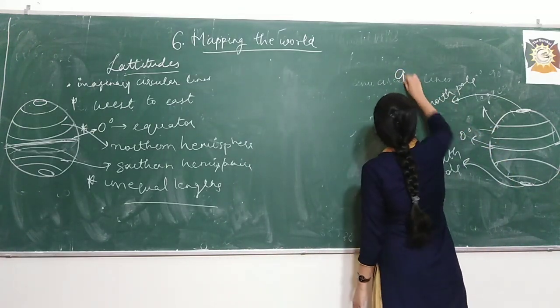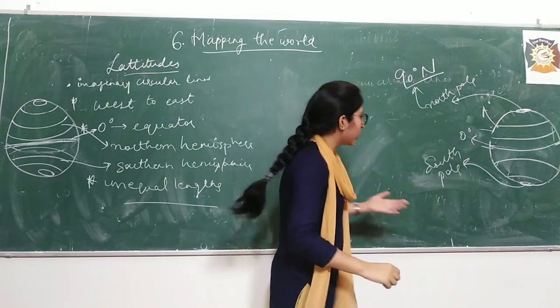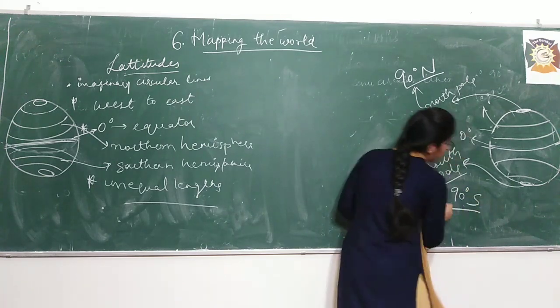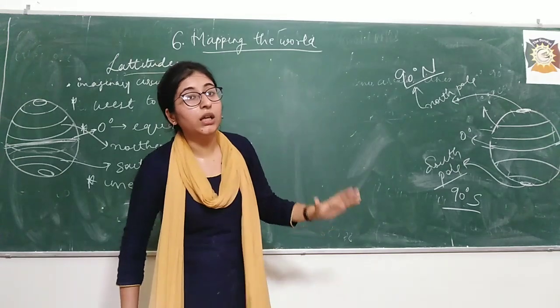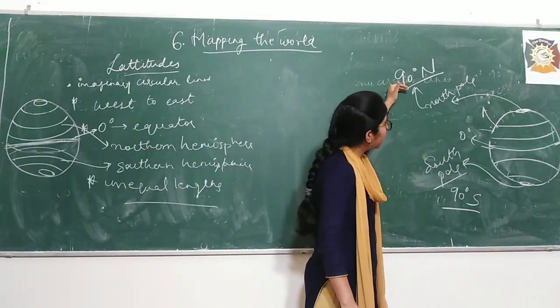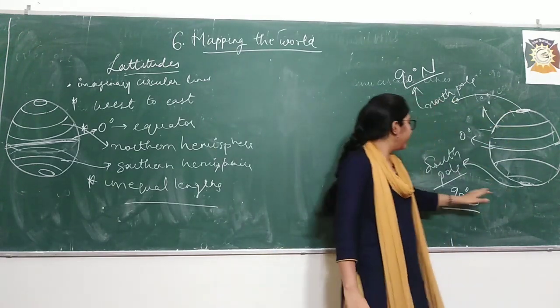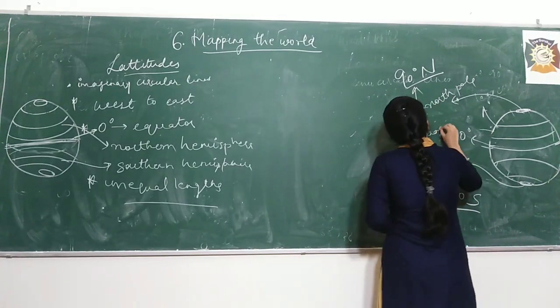So the north pole is at 90 degree north, and similarly, south pole is at 90 degree south, right? We need to know this. It is very important. 90 degree north is North Pole and 90 degree south is South Pole, in comparison with 0 degree, which is equator, right?